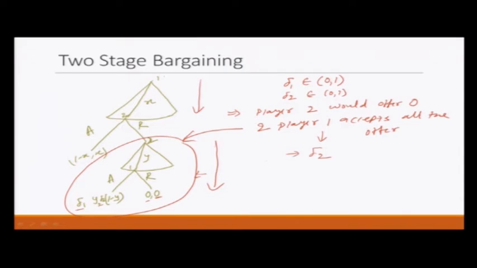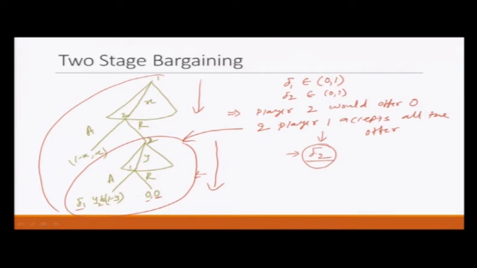Now, let us come back to the whole game. What happens in the whole game? If player 1 offers anything less than delta 2, then player 2 can reject, and then he will get to keep the whole surplus for himself, that will give him delta 2. So, player 1 would not offer anything less than delta 2, because if player 2 rejects and makes another offer, the ultimate result is that player 1 gets nothing.